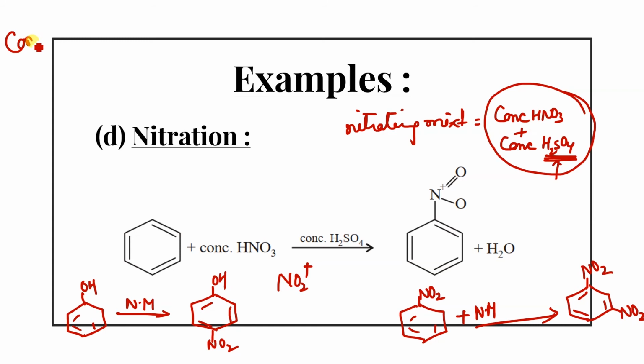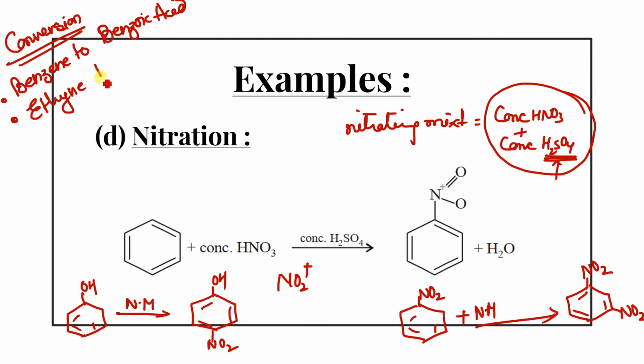So let me give you the homework as conversions. You have to convert benzene to benzoic acid. Second, you will do ethyne to dinitrobenzene.